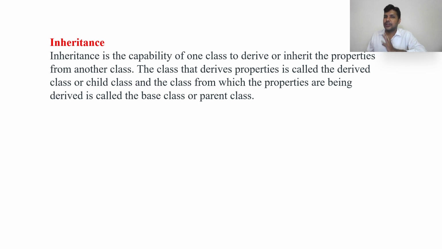The class that derives properties is called the derived class or child class. The class from which properties are derived is called the base class or parent class. The class that gives the properties is the parent or base class, and the class that takes them is the derived class or child class. This is the definition of inheritance.